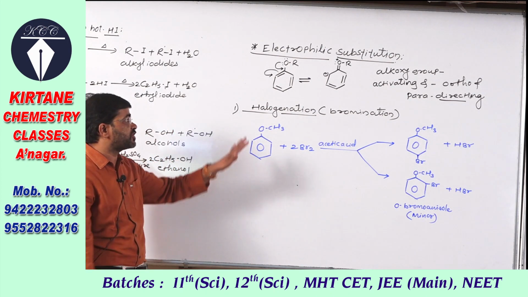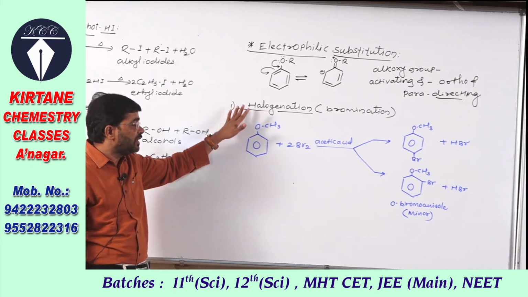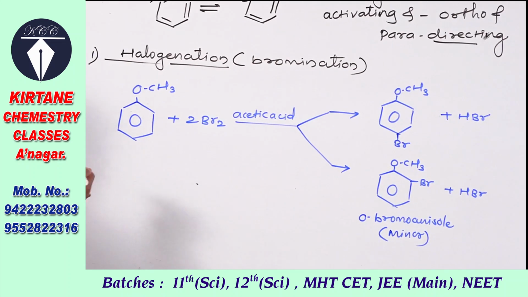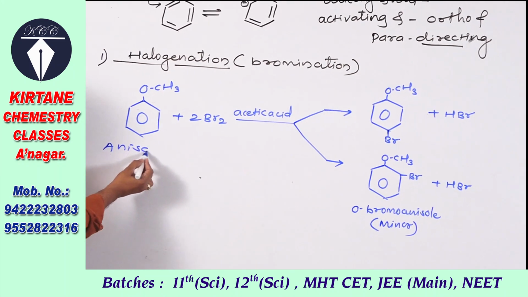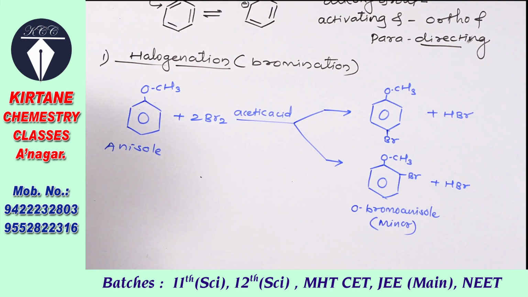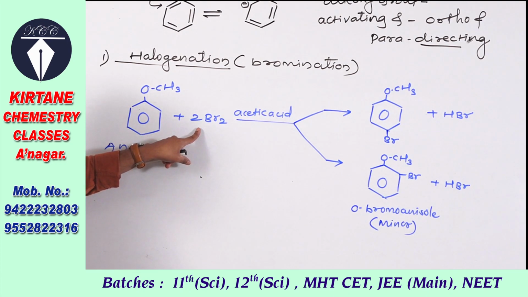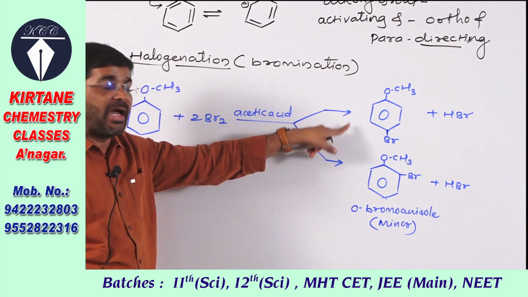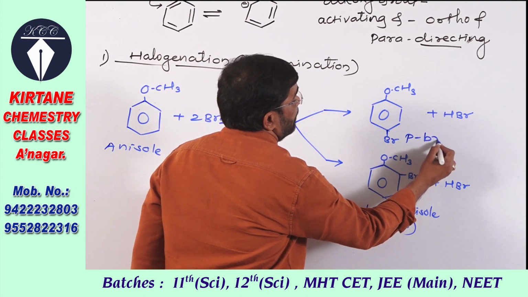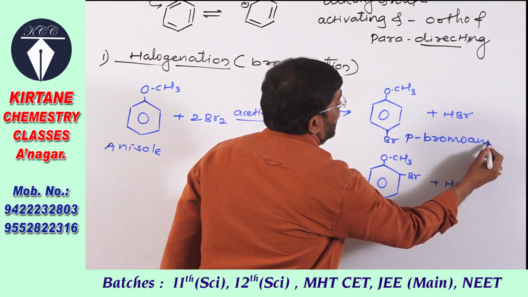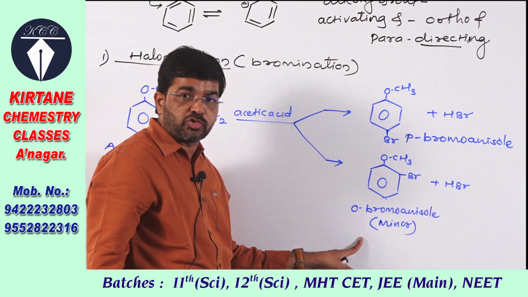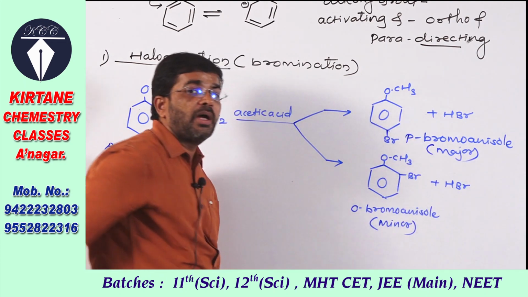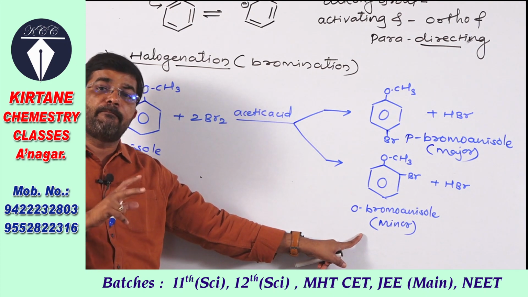Here we have to study, see first one, halogenation. In it we have to study bromination. So a very simple reaction: anisole or methoxybenzene when treated with bromine in the presence of acetic acid gives a mixture of parabromoanisole and orthobromoanisole. Parabromoanisole is the major product and orthobromoanisole is the minor product.